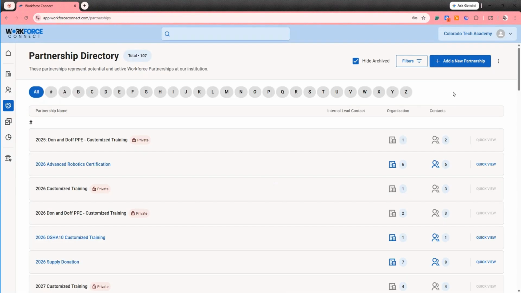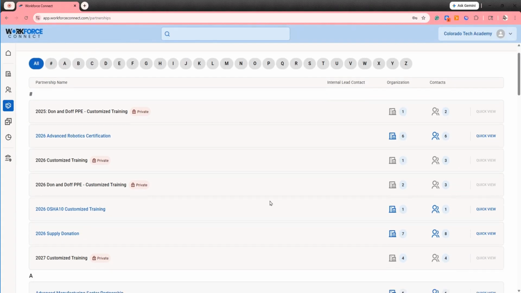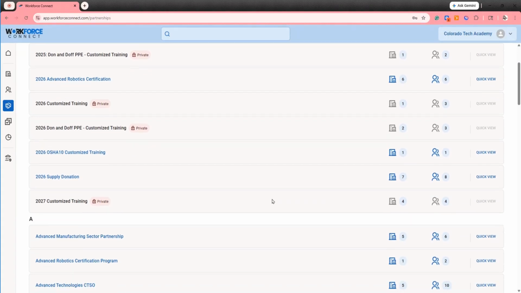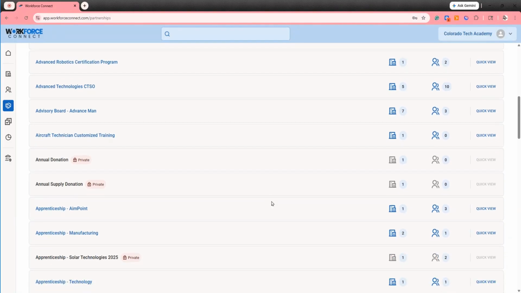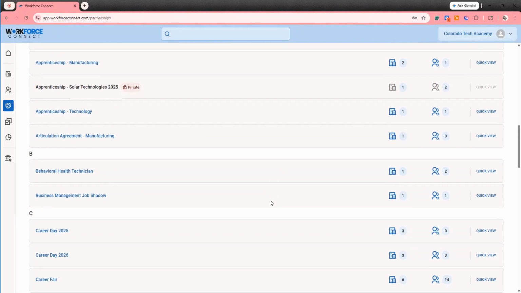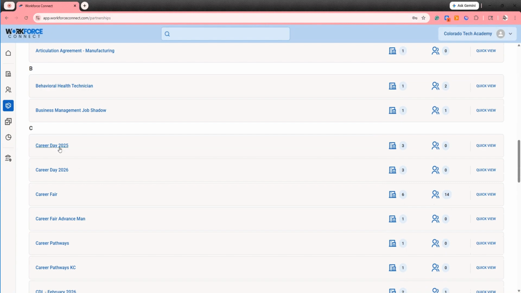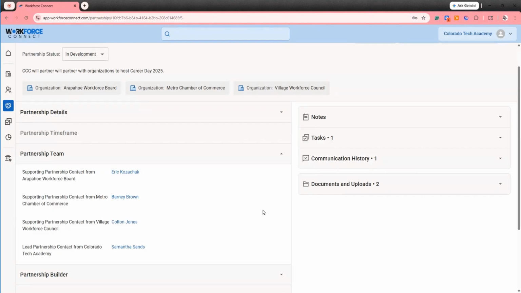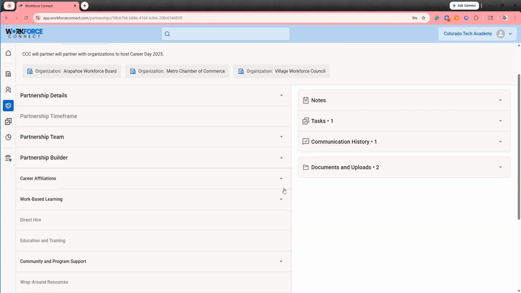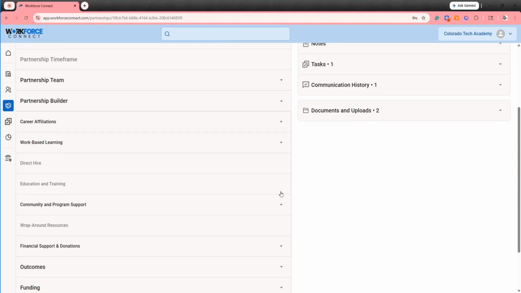A few best practices to keep in mind for partnerships are to create one partnership for each unique engagement. Some partnerships are time-bound or have different organizations and individuals involved, and in that case, you'd want to create different partnerships. Be as specific as possible with your partnership names, making sure that they are accessible to all of your team members, clearly explaining what the partnership is. When you are building out a partnership, make sure to select partnership team members both from the organizations involved and from your institution, and to use the Partnership Builder whenever possible to fill out as many details as you can about the partnership.